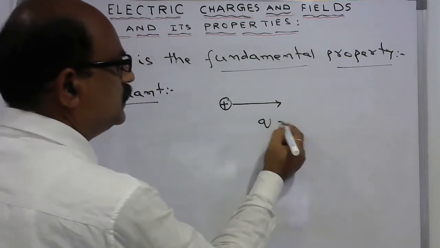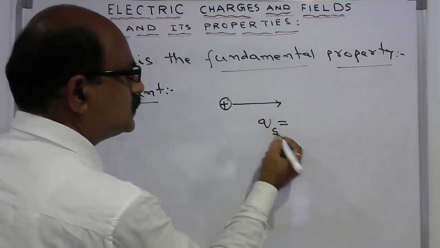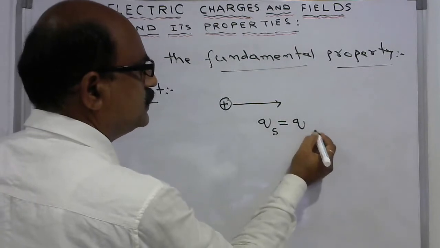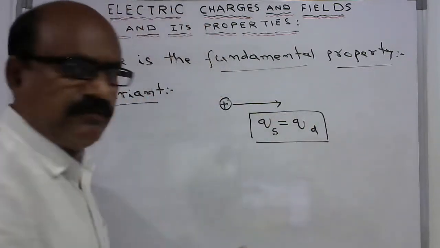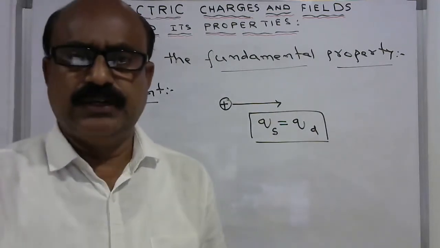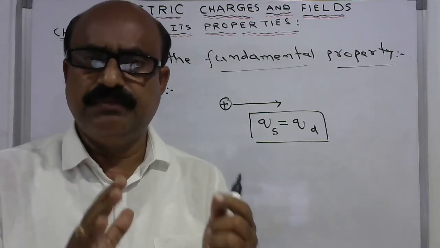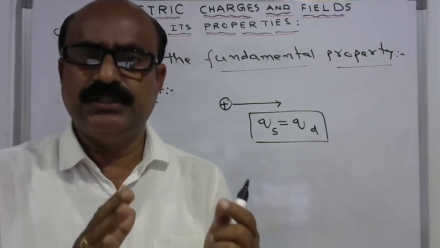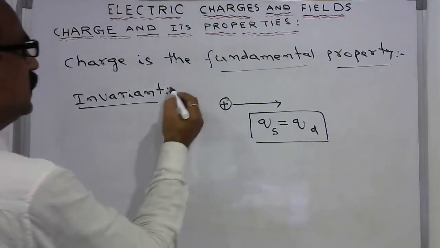Whether it is at rest in a static condition or in a dynamic condition, the charge remains the same. Whether the charge is in motion or at rest, the charge remains the same. Charge does not depend on its velocity or its motion. That is what is called charge is invariant.